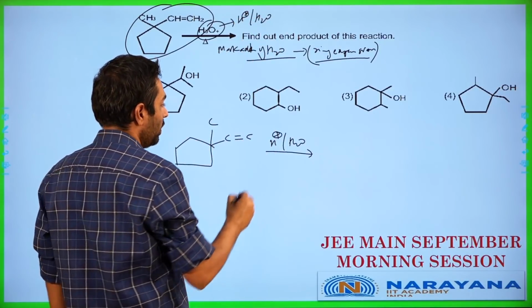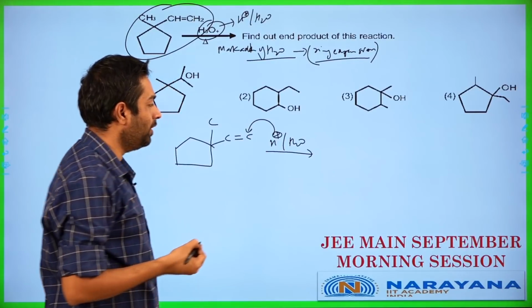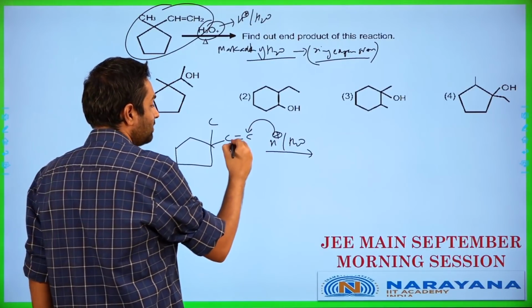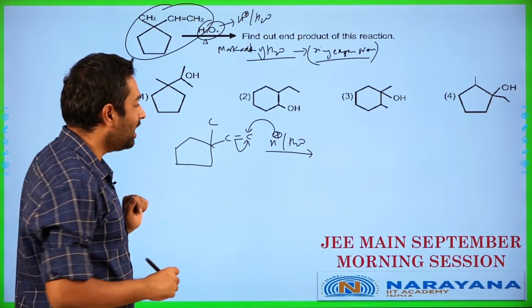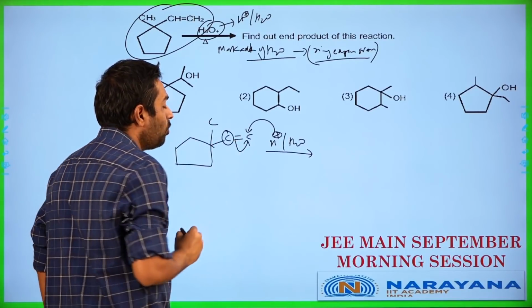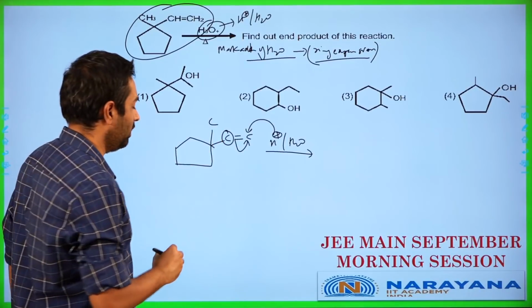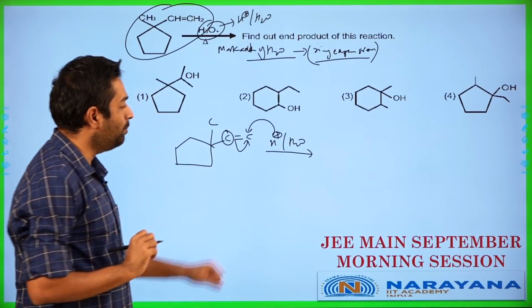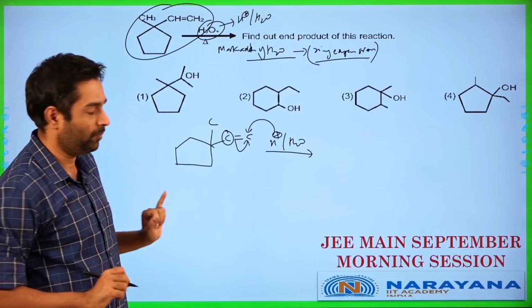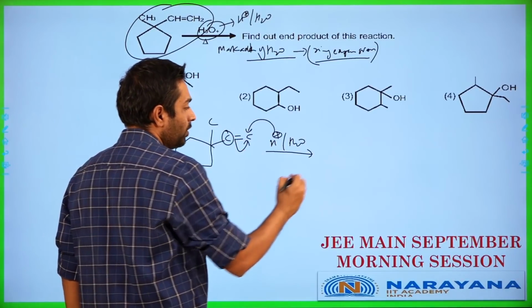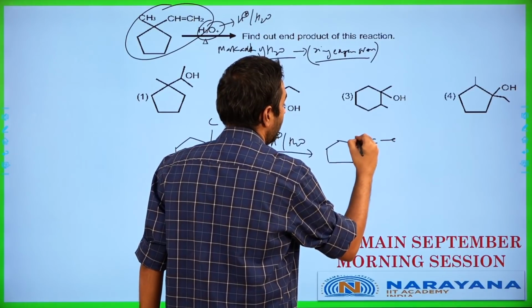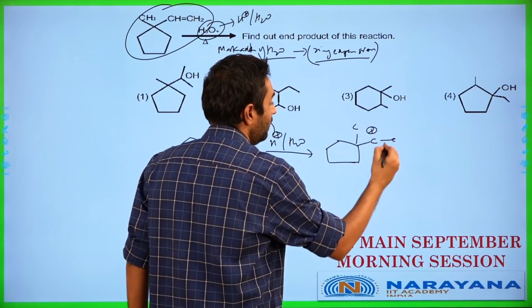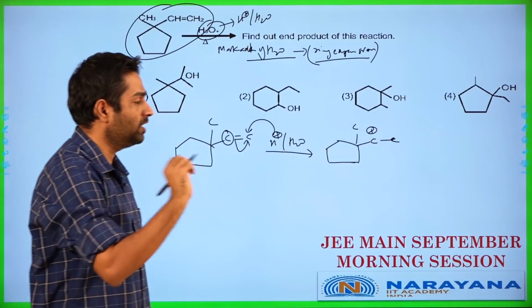Okay, now let's go over here. What is going to be happening? H plus being the electrophile will come and attack this carbon. When it attacks that carbon, we'll have this pi cloud shifting onto that carbon here. Why will it attack this carbon? Because carbocation is more stable on this particular carbon. C plus is more stable over here, because of which the H plus ends up attacking over here. When this happens, this pi cloud shifts over here. It will result in the formation of this carbocation in this particular case.